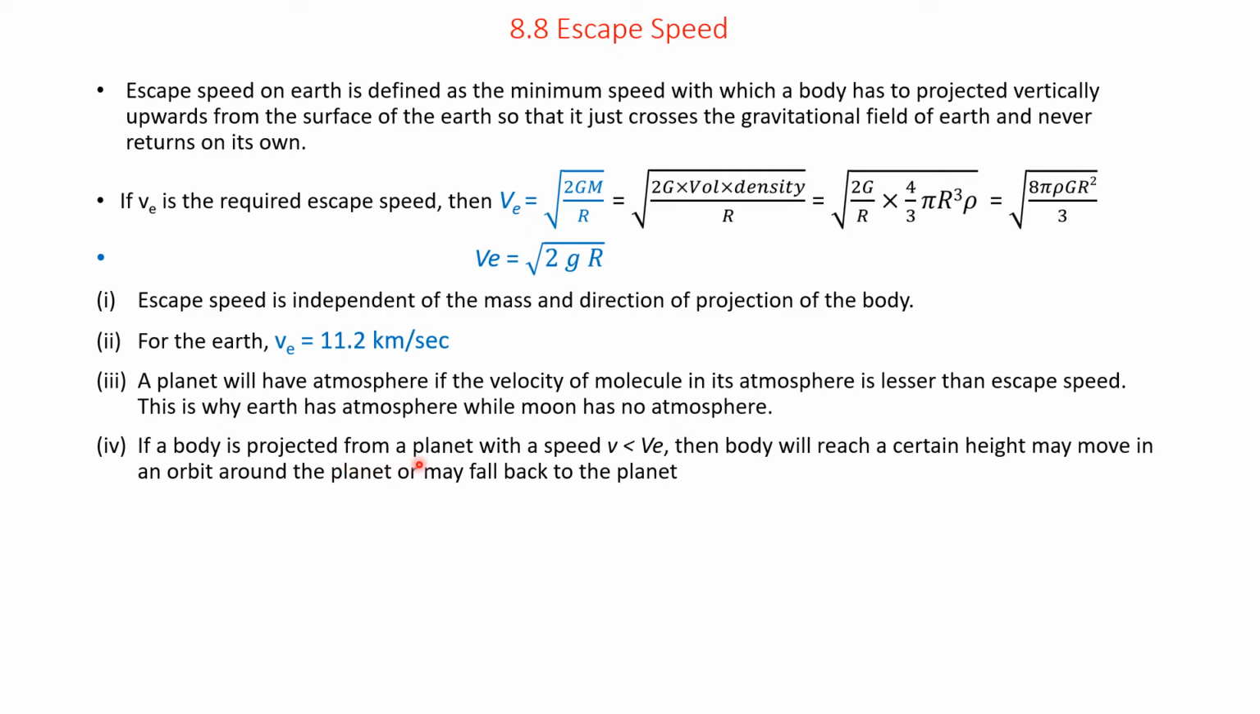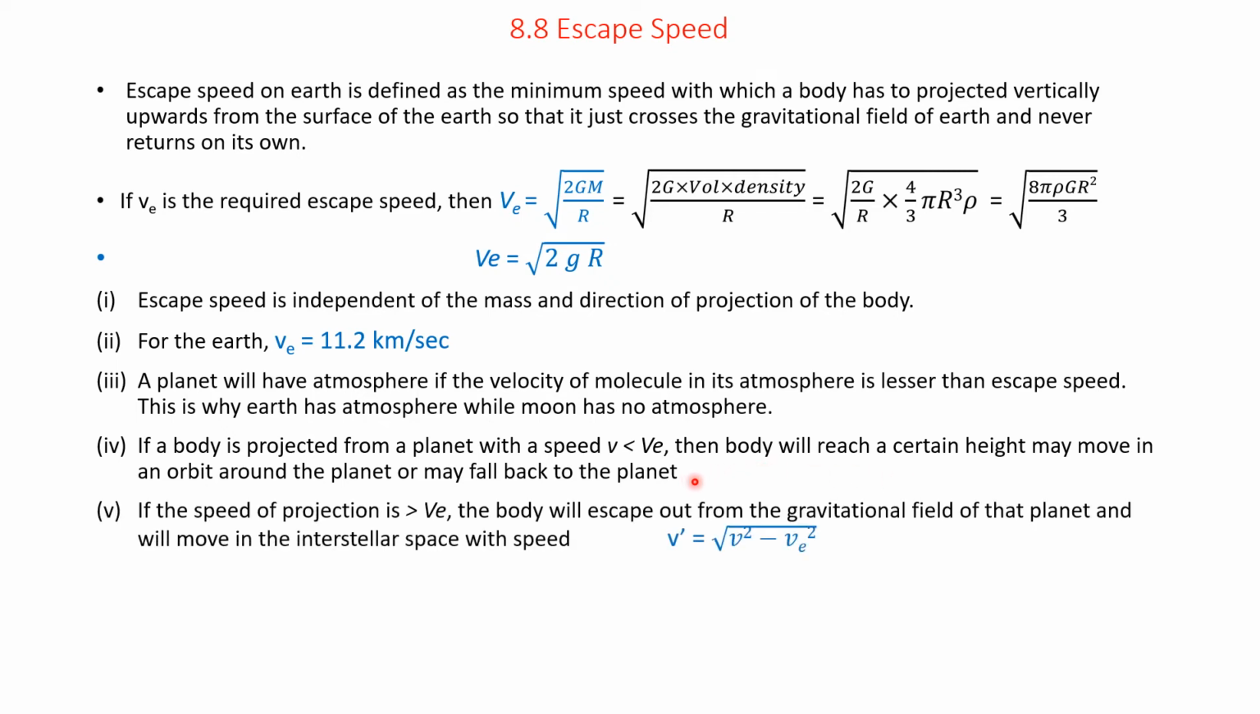If a body is projected from a planet with a speed v less than the escape speed, then the body will reach a certain height and may move in an orbit around the planet or may fall back to the planet. If the speed of projection is greater than the escape speed, the body will escape out of the gravitational field of that planet and will move in interstellar space with speed v' equal to the square root of v squared minus v_E squared.